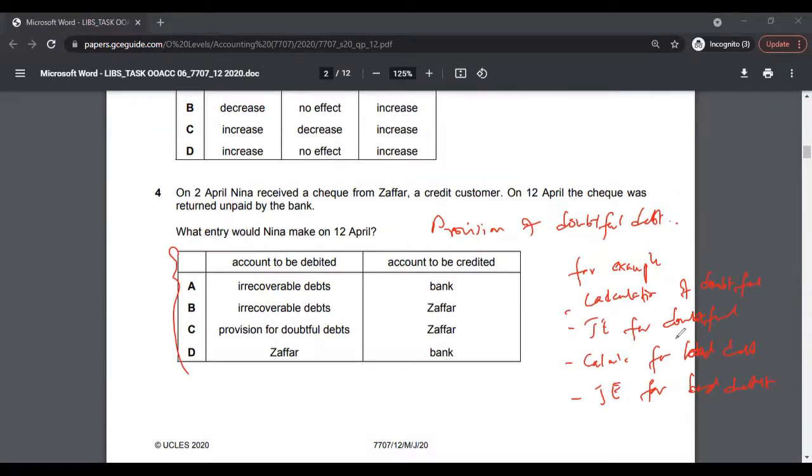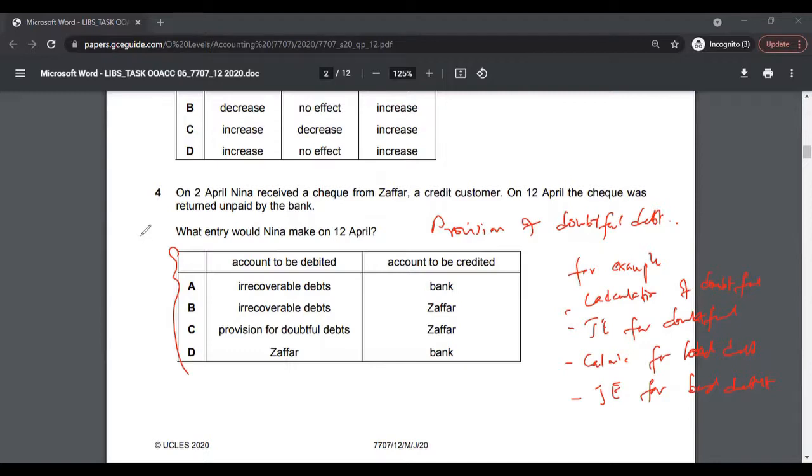I apologize for my writing, but I'm explaining at the same time, so it should be easier to follow. This question is basically asking you about provision for doubtful debts. I don't think I should spend much time here. You must be experts in this. I've solved some of the papers from 2010 to 2015, so you can always look at those papers and those questions.